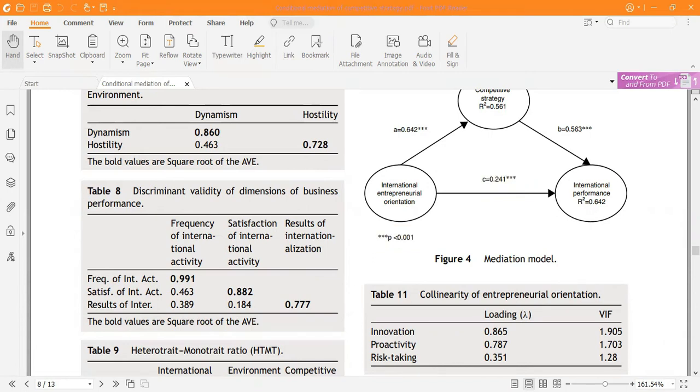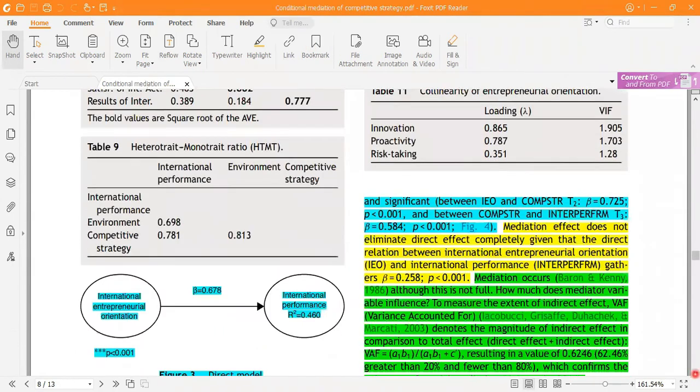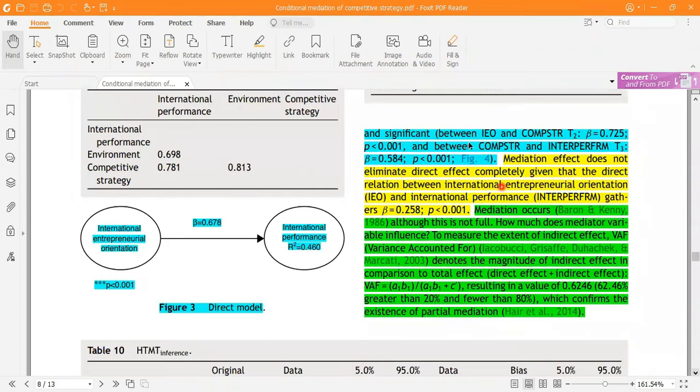Then we go below. Some more good results are available, and the significance between the IEO and the competitive strategy: the T value is 0.075 and the p value is 0.001 between these two. So that is also a significant relationship.